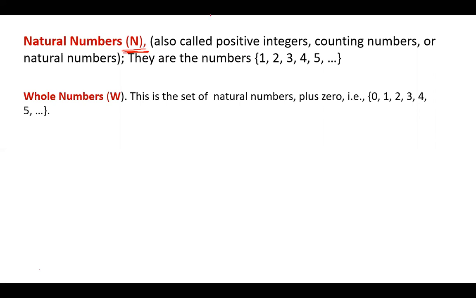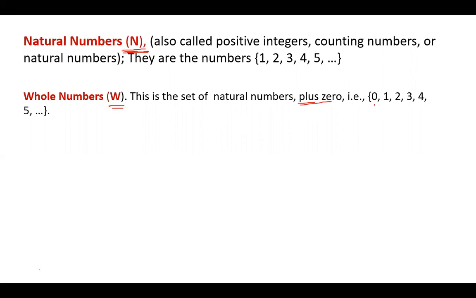So we talk of now whole numbers. Whole numbers are denoted by the letter W, and whole numbers are the set of natural numbers plus 0. So when you add a 0 to all natural numbers, you have the set of whole numbers. This plus here simply means including 0.